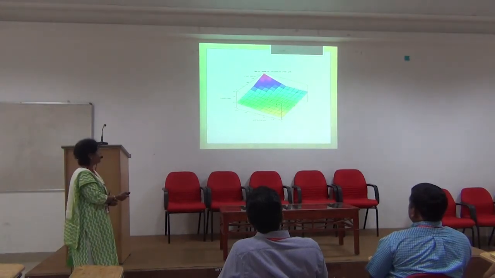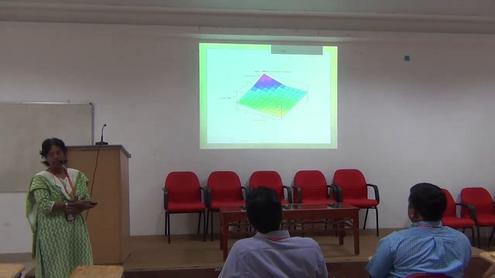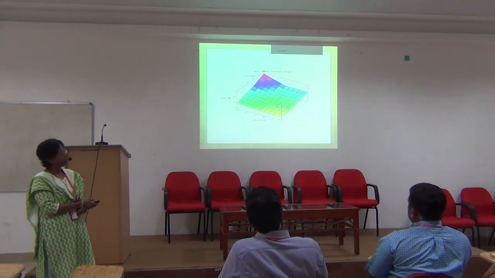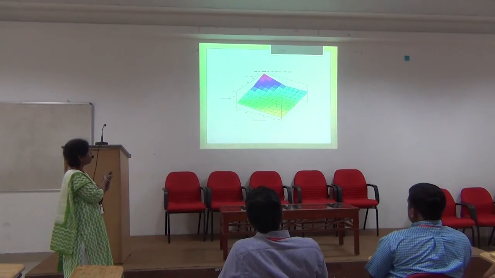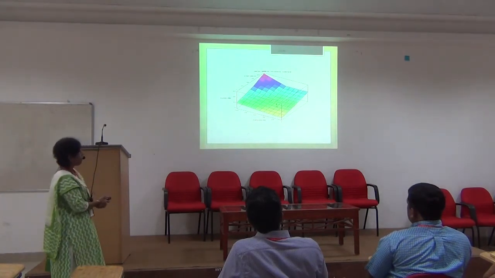This is a graph which calculates the wash time for the two inputs given here, the type of dirt and the degree of dirtiness.